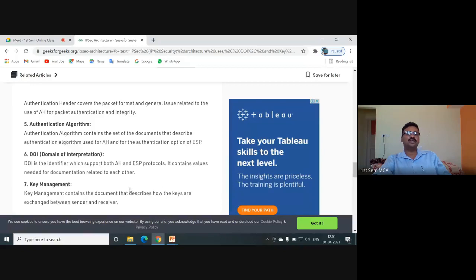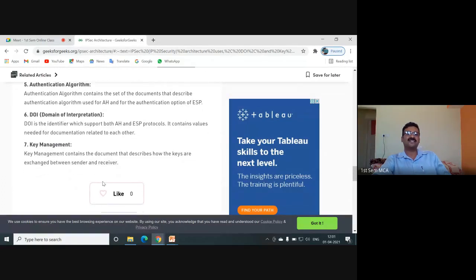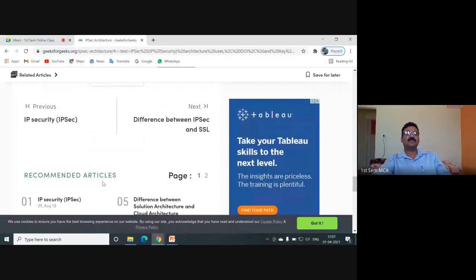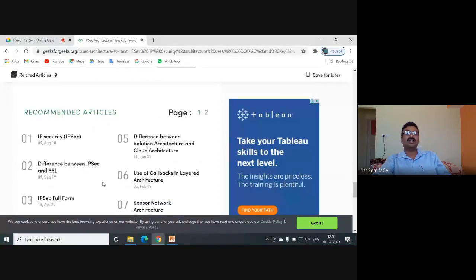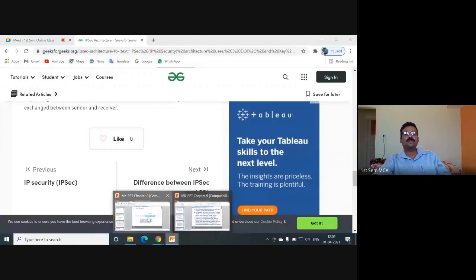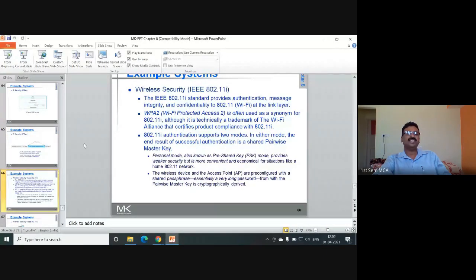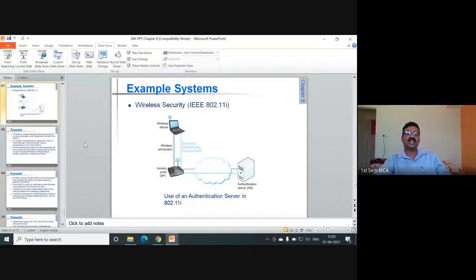It contains values needed for documentation related to each other. Key management contains the document that describes how keys are exchanged between the sender and receiver. I think with this, we can go to the next topic in chapter 8. This is an overview of IP security, whatever we discussed yesterday. You can note down one more question, IEEE 802.11i.